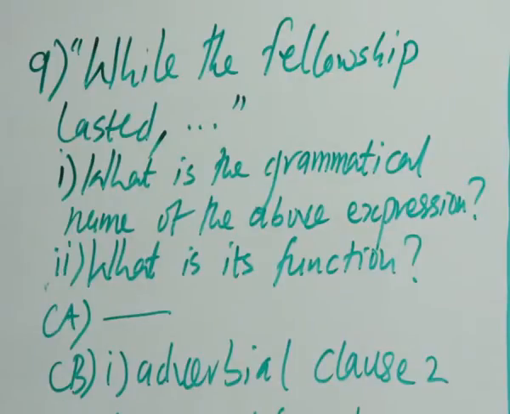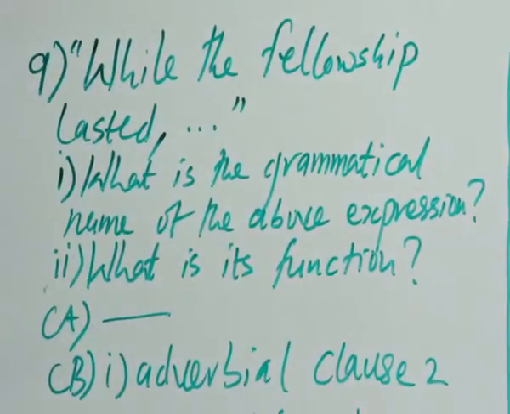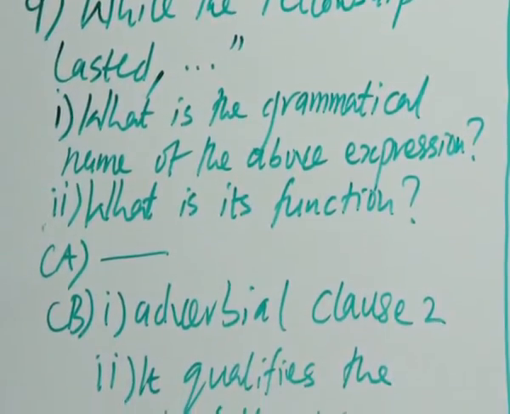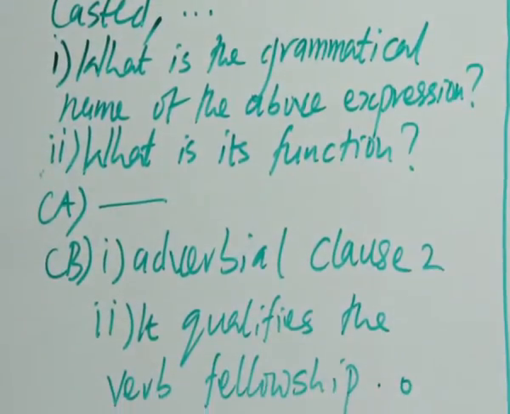Then that's question 1. Question 2: What is its function? Question Roman figure 1: What is the grammatical name of the above expression? Question Roman figure 2: What is its function? Marking scheme. 9.1. Adverbial clause. 9.2. It qualifies the verb "were."